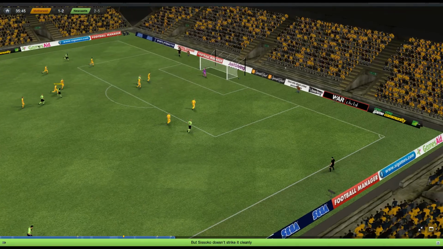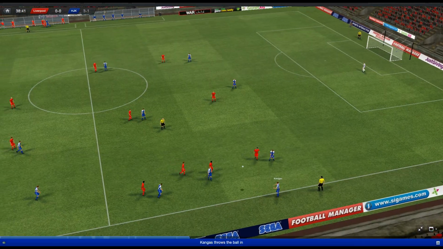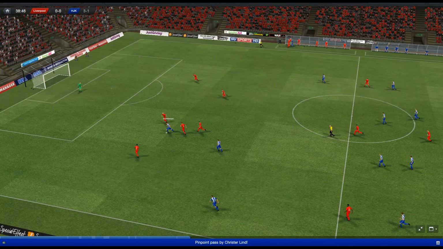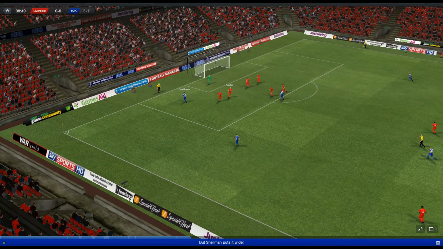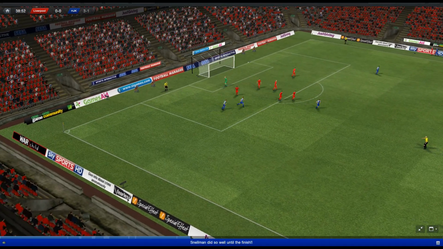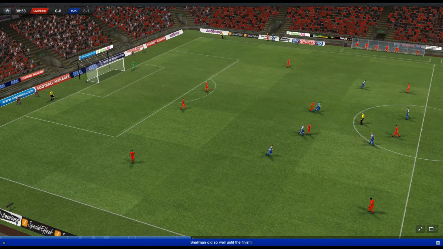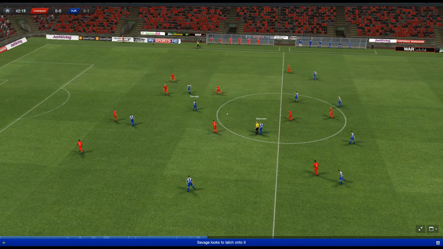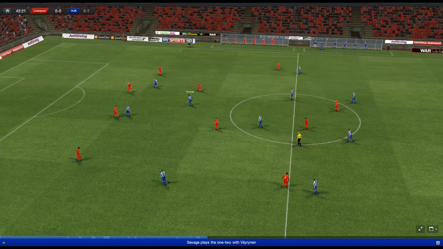Sissoko with a shot and it goes wide. Throw in for HJK down on the left. Up to their striker in a bit of space. He's giving it to Snellman. He's through, Skirtle, and the shot is bad. That was the best chance for HJK. Goal kick for HJK. They go long again. Savage heading it back and then receiving it again.